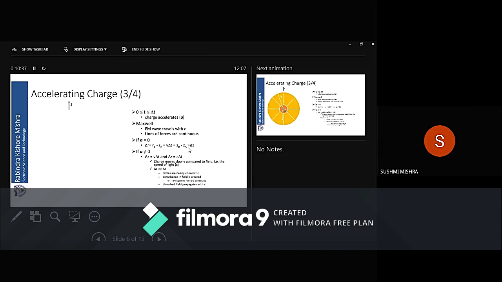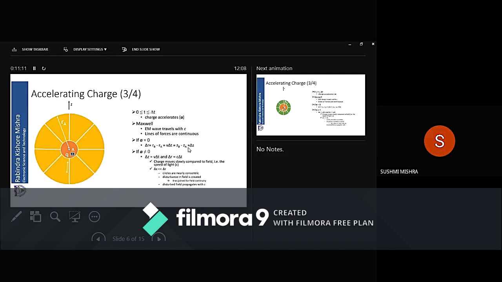Now remember here that there are two distances or two displacements. One is delta r, which is the difference between the radii of the two circles, and the other is delta z, which is the displacement of the charge, and both are the same because the charge is moving with uniform velocity. Now suppose a is not equal to 0.